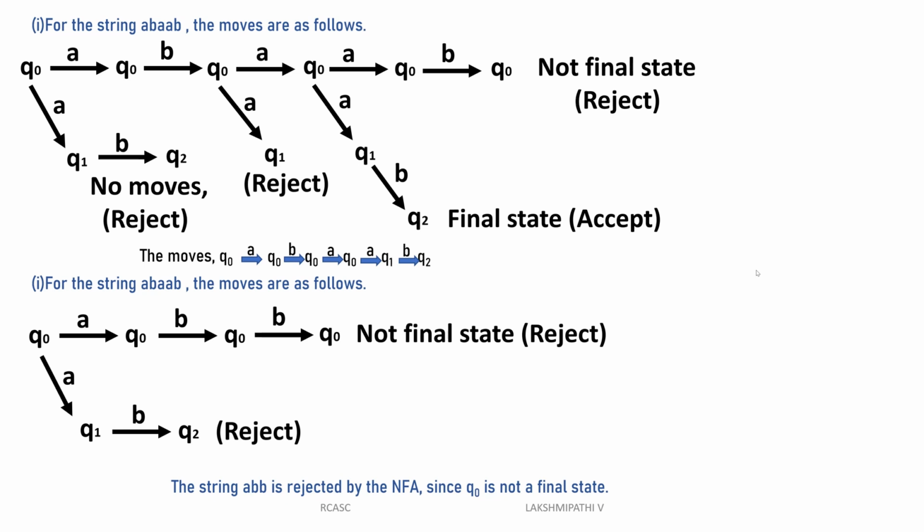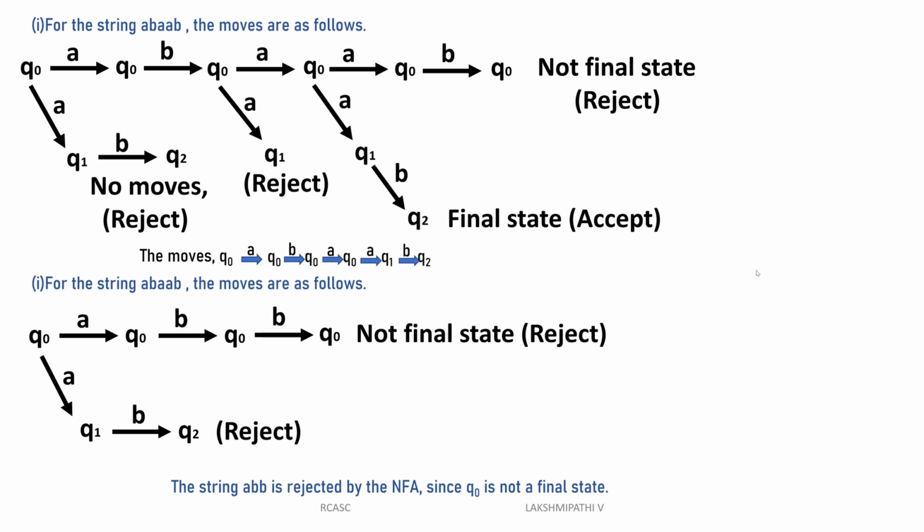Then another example, for the string ABB, the moves. We can check those moves. For example, in ABB, Q0 reads A, it will go to Q0. Q0 reads B, Q0. Q0 reads B, Q0. Q0 is not a final state, so automatically it will be rejected.